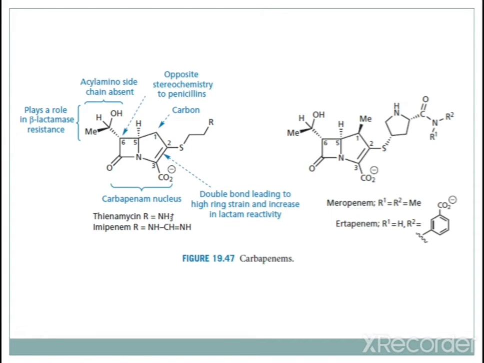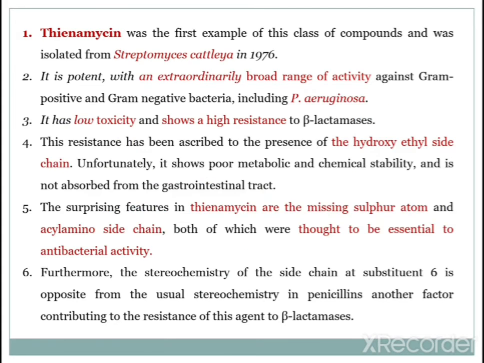If R1 and R2 are methyl groups, that is the meropenem structure. If R1 is hydrogen and R2 is a carboxylic acid kind of fragment, that is ertapenem. These are the different carbapenem structures given here. So just draw these structures and practice them.